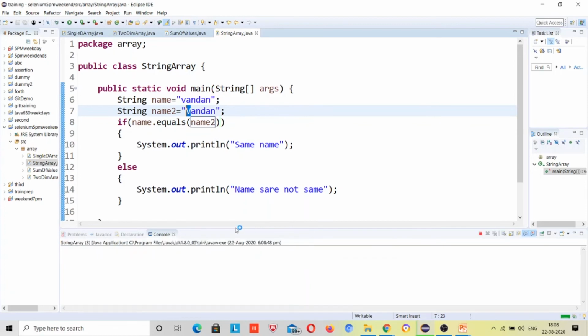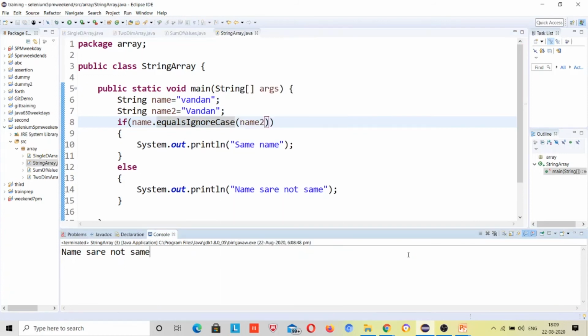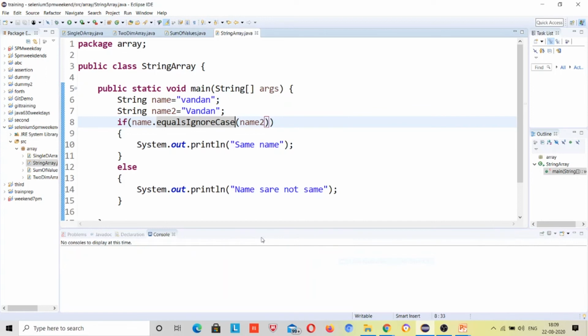So how can we ignore this? Just use the method equalsIgnoreCase, and you have to give this, right? Now this time it will return names are same.